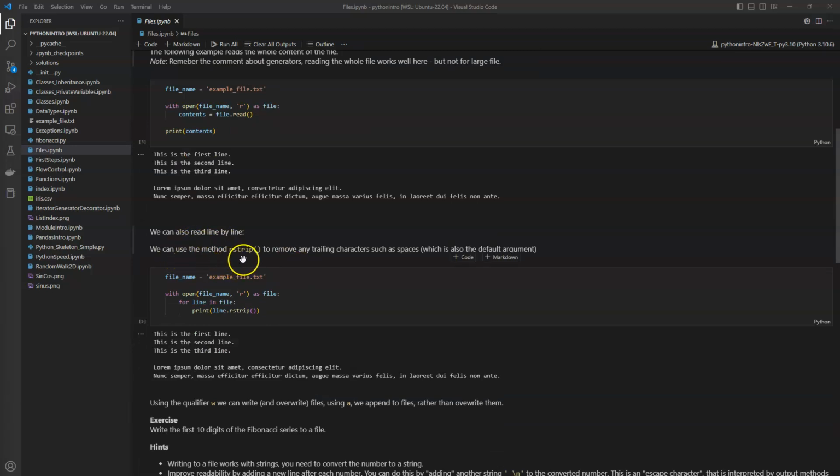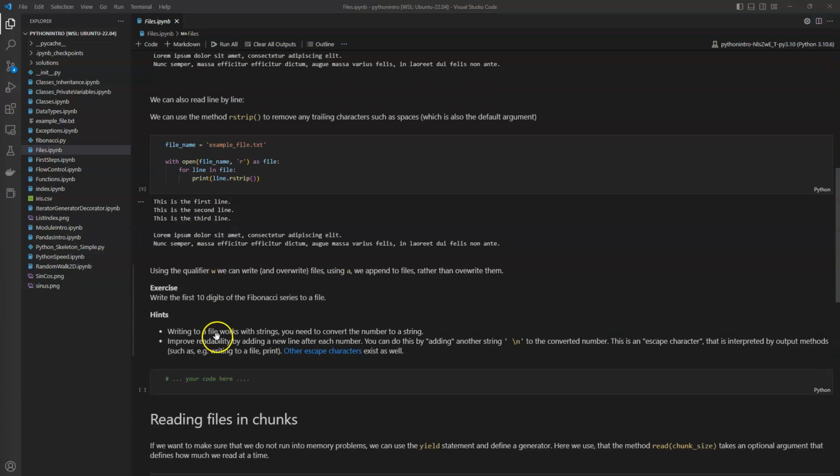We can also read from the file line by line. We use the method rstrip to remove any trailing characters such as spaces and so on, which is also good for that. So, for example, if we do this again, we can read it line by line. Here we can see that we have now a for loop over the contents of the file, and then we read each single line, and we get the same output. If we were to use w as a qualifier instead of the r, so read-write, then we can read and overwrite files, and we can use a to append to files, and so on.